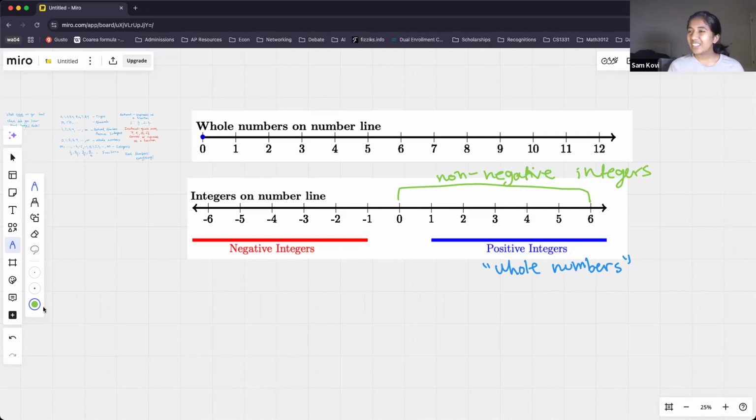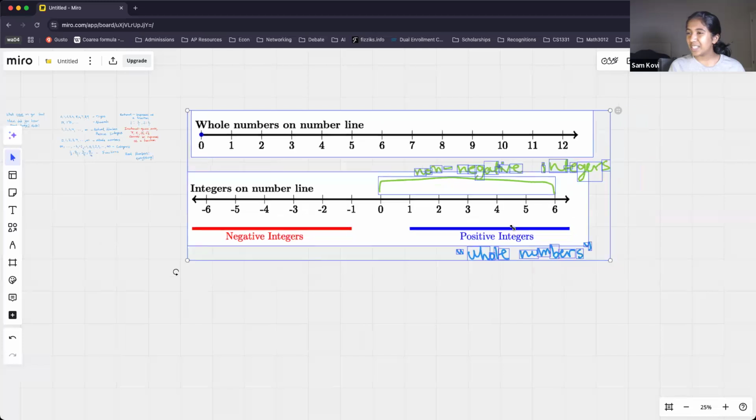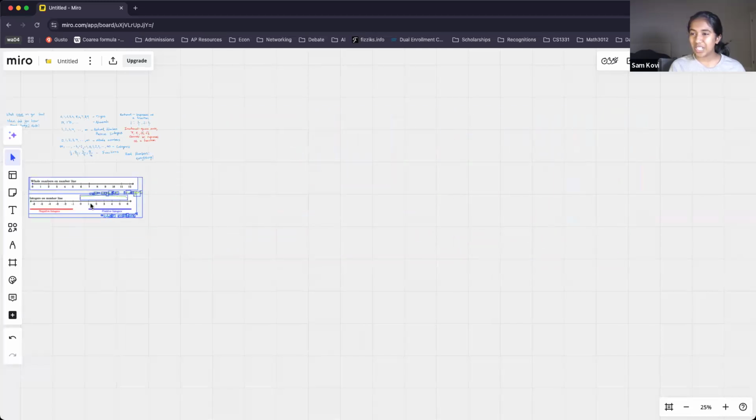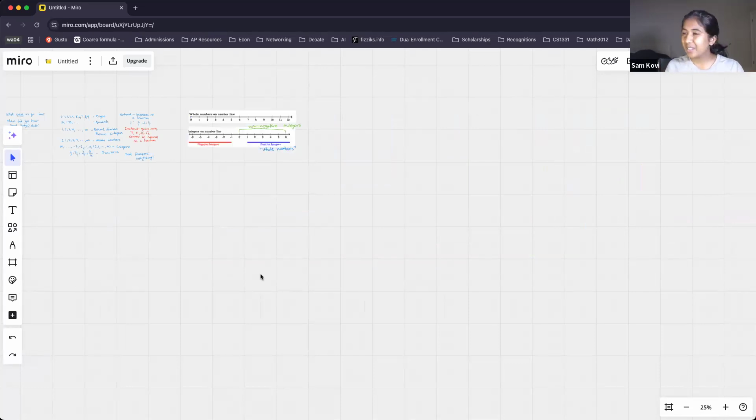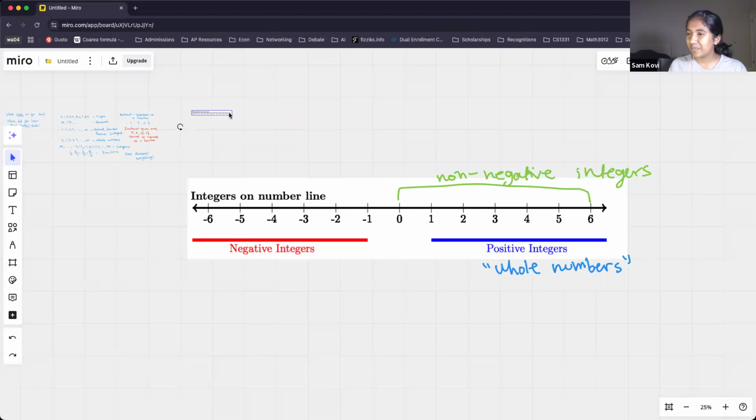All right, so let's talk a little bit about comparing numbers on the number line. I think number lines can be very helpful if you're trying to compare small numbers. Actually, hold on. I want to minimize this one only because the integers are going to be a little more helpful to us. Sharanya asks, do negative fractions count as irrational or rational? Negative fractions are rational because you're still able to express them in fractional form.